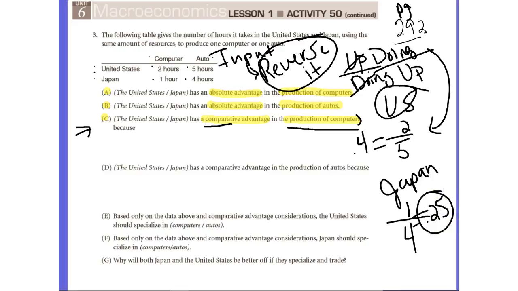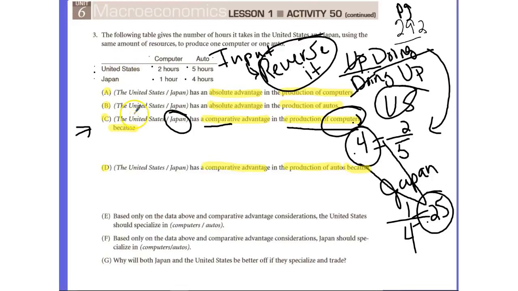Now, again, who has the lower opportunity cost? And notice we come up with the exact same numbers as we did before. For the United States, if they are producing computers, they are giving up 0.4 automobiles, while Japan is only giving up 0.25 automobiles in the production of computers. So again, using that greater than or less than sign here, we see that 0.4 is greater than 0.25, or 0.25 is less than 0.4. So the comparative advantage in either case is going to go to Japan, who should produce computers.